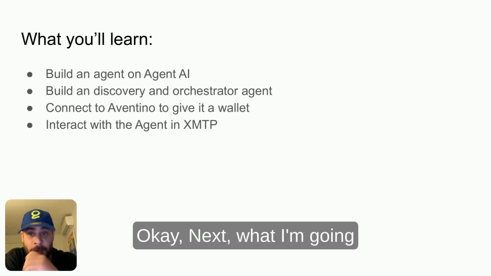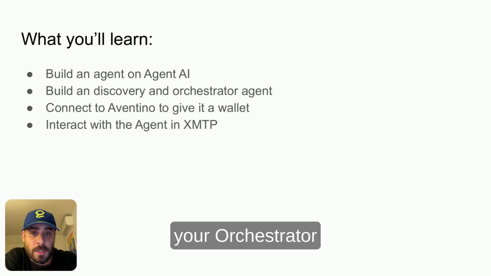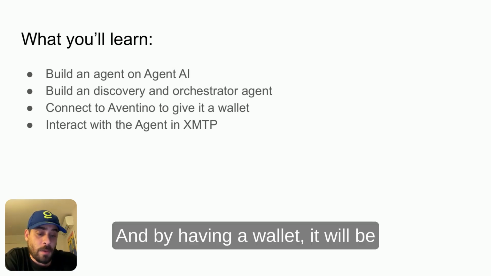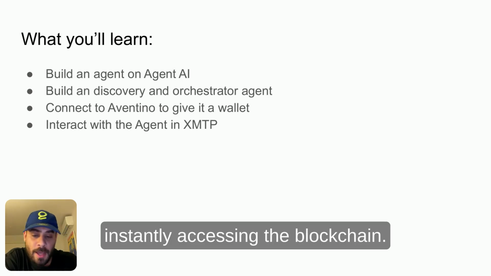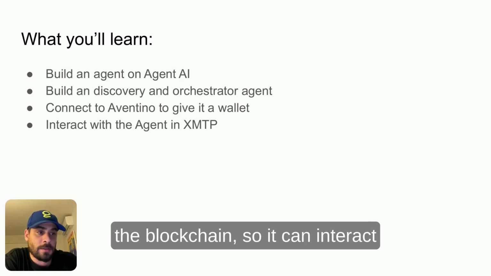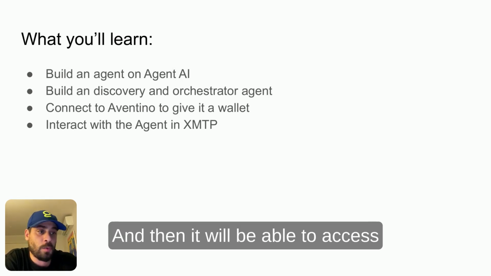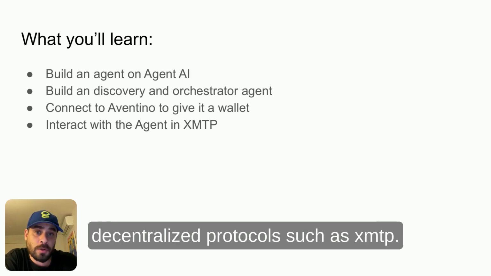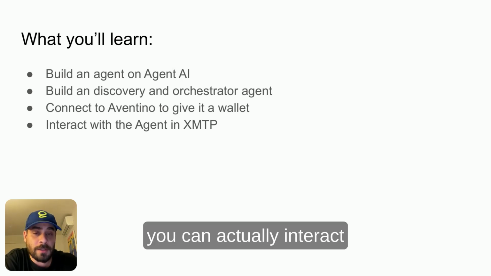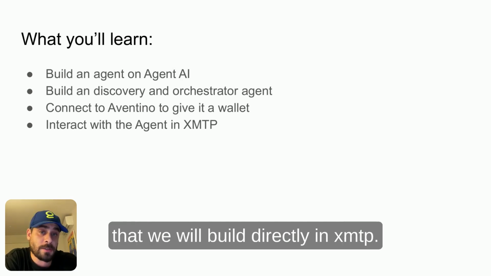Next, I'm going to show you how you can connect your orchestrator to Aventino so it gets a wallet. By having a wallet, it will be able to access the blockchain, so it can interact with smart contracts, get paid or even execute payments, and then it will be able to access decentralized protocols such as XMTP. And last, I'm going to show you how you can actually interact with that orchestrator that we will build directly in XMTP.